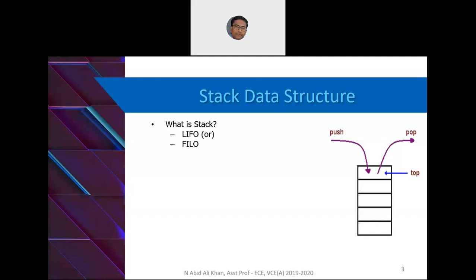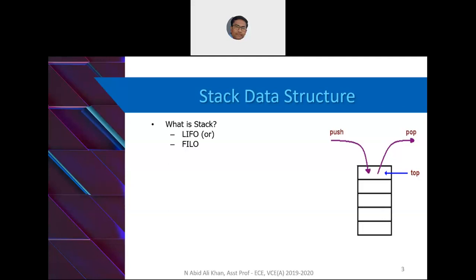So coming to the definition of stack, it is a data structure specifically implemented in a segment of primary memory, which is RAM, in such a way that inserting the elements and retrieving the elements will happen only at one place.